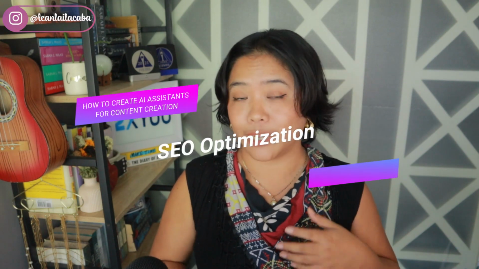Now, the other AI assistants you can create for content creation include one to be your SEO specialist. You can ask it to go through a blog post that you already have and make it more SEO friendly, or you can even ask it for keywords that you would need in an article you're creating, or a post you're creating for LinkedIn or anywhere else. I use it for YouTube all the time.